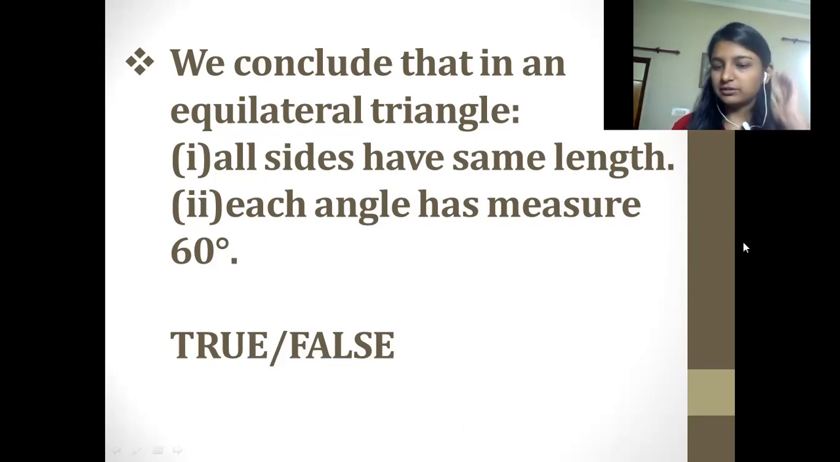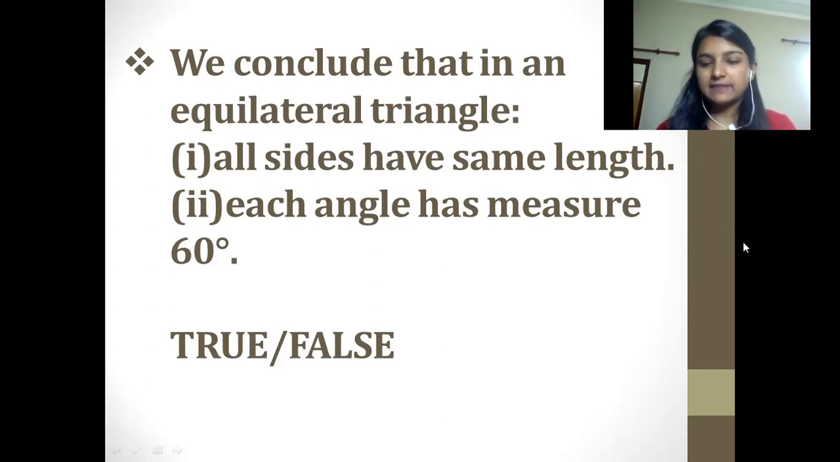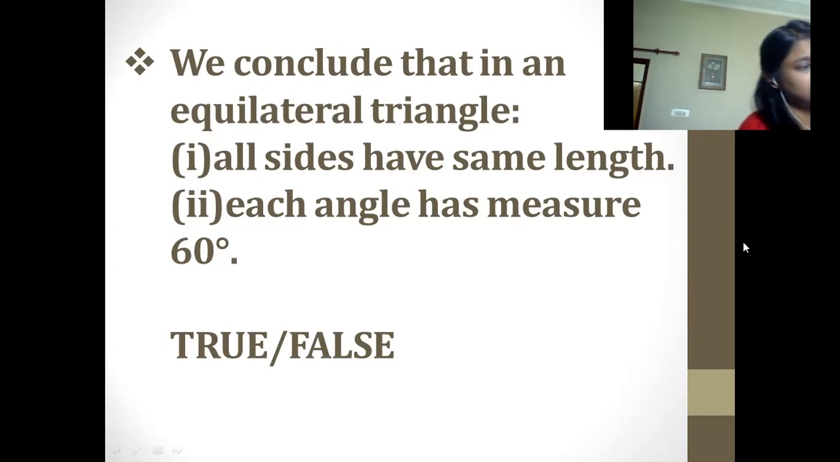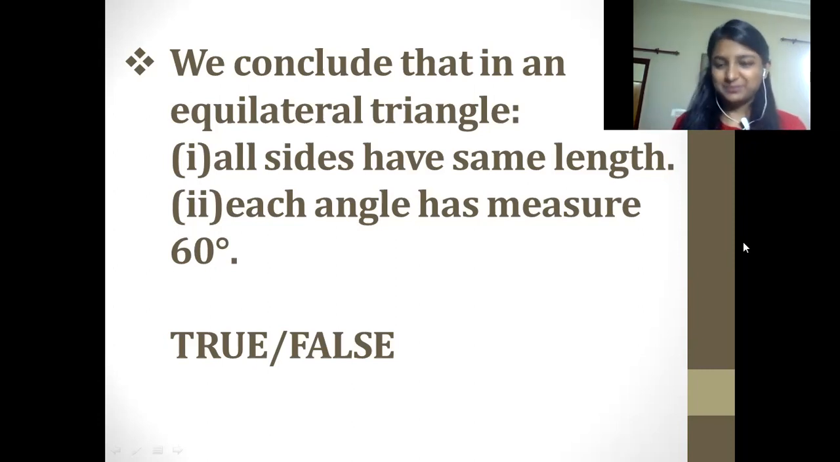Just read the question by yourself, then I'll be reading for you. The first point says that all sides have same length. Do you agree with this? All the sides of an equilateral triangle have same length, and each angle has measurement of 60. What do you think? Yes. If you are thinking the answer is true, then you are absolutely correct.